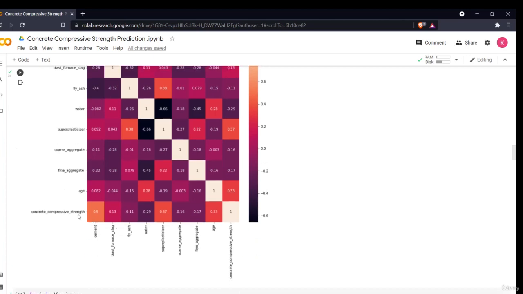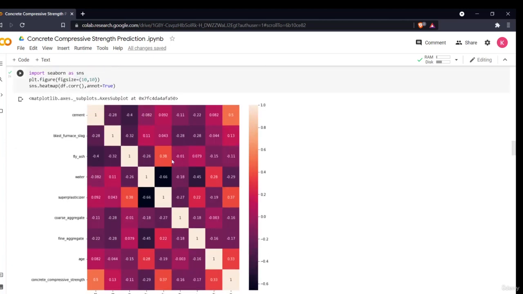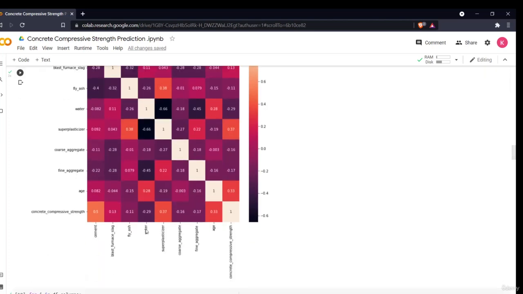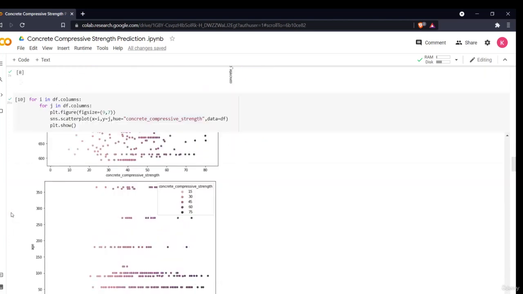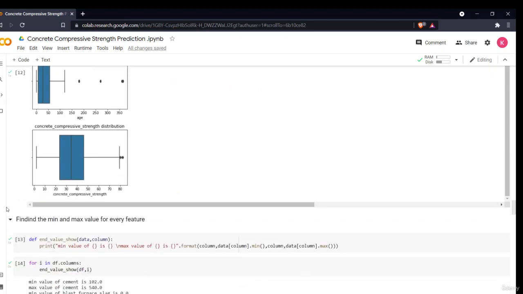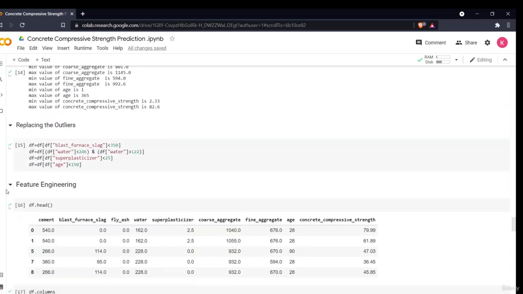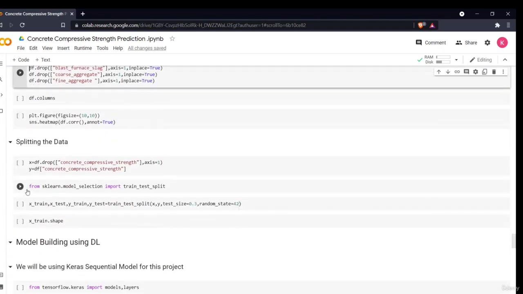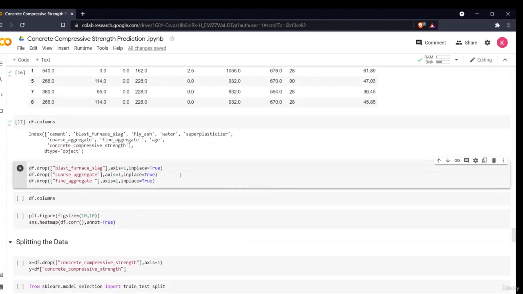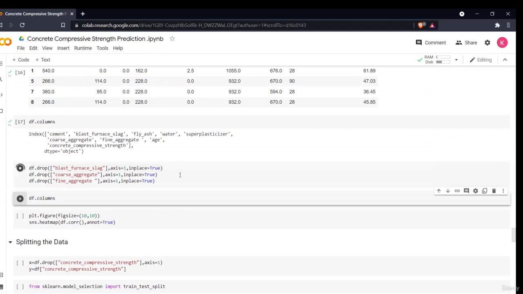For blast furnace slag and concrete, as you can see, the correlation is 0.13. This is a very low correlation, and similarly fly ash is minus 0.11. So these are not much correlated with my concrete compressive strength. So what I can do is basically drop these. My model will have less data, but it will perform well, it will fit my data well. That is why I am dropping these columns. I am just using the drop command, with inplace equals True.